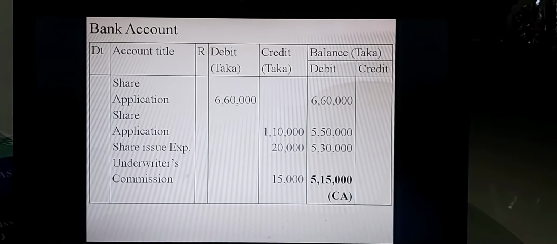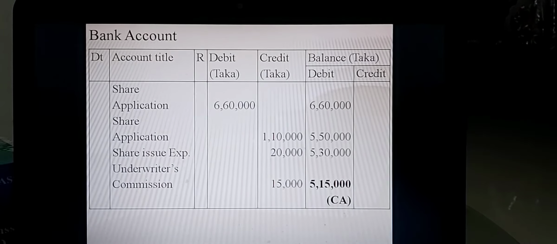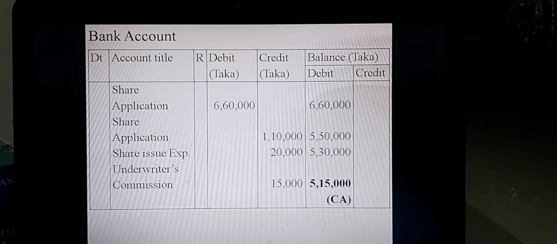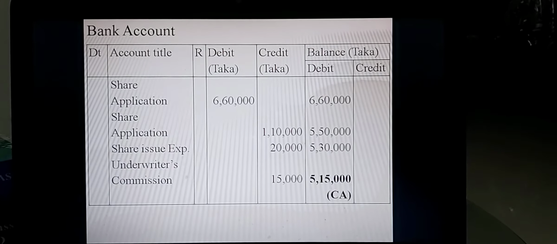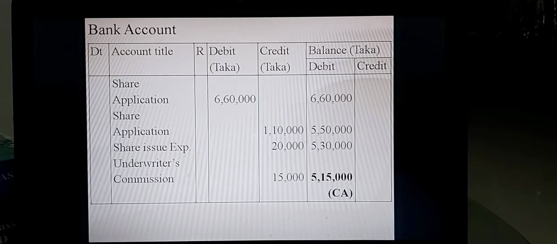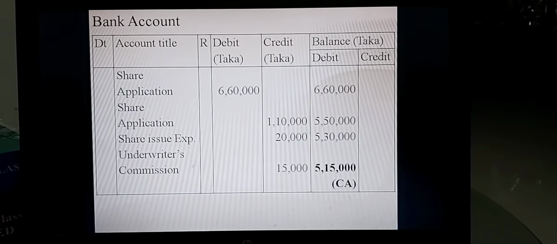Another one, bank credited for underwriters commission. The bank credit is for taka 15,000. In the account title column, you have to write underwriters commission as the opposite account. So at this moment the balance available is 5,15,000.